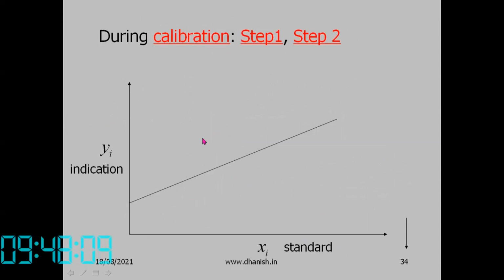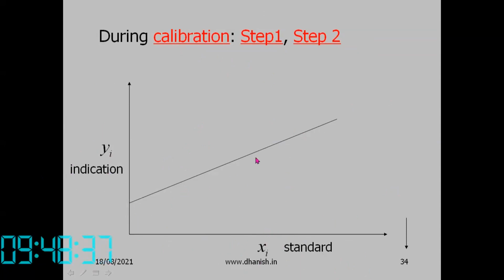Now we come to calibration. We have seen what calibration is and we have defined it. We establish a relationship between standard quantities and the corresponding indications, and then use this relation to obtain the measurement result.